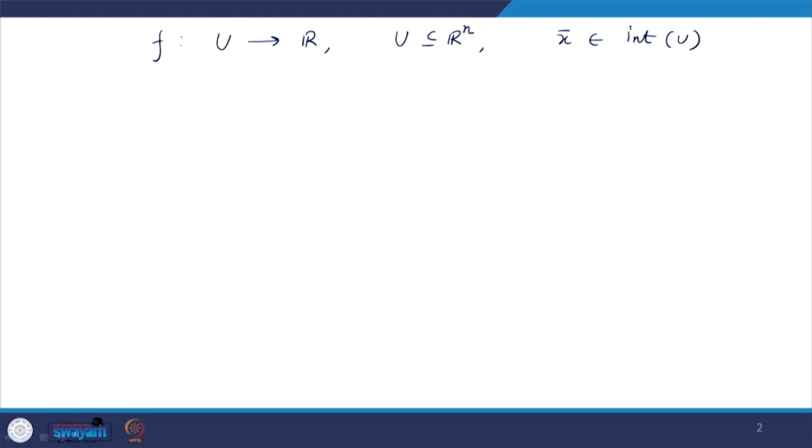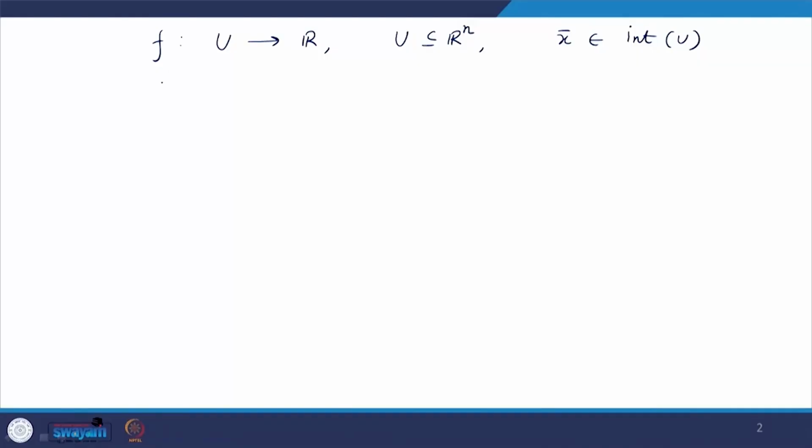It is also given to us that all first order partial derivatives of f at x bar exist. So, we have to show that the gradient of f at x bar equals 0. What is given to us is that x bar is a local minimum point of f. Here I have taken the local minimum point; similarly we can show it for a local maximum point also.